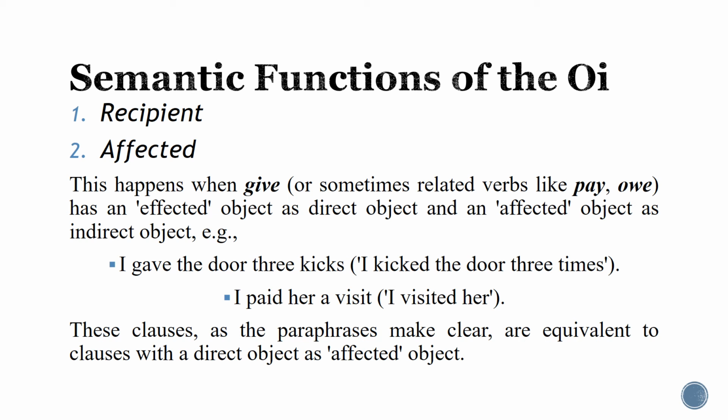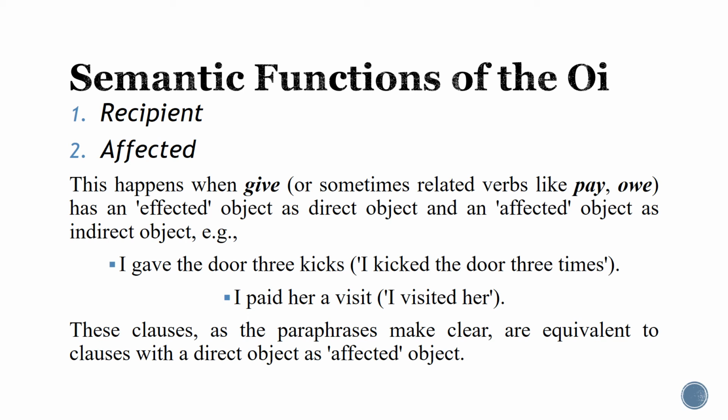How is that? Let us examine the first sentence. I gave the door 3 kicks. Okay, so here your verb is gave, or to give. It is followed by two objects, indirect and direct. So the door is what? The door is the indirect object, and the 3 kicks is the direct object, because we know that it is the indirect that should come before the direct. Is it clear?